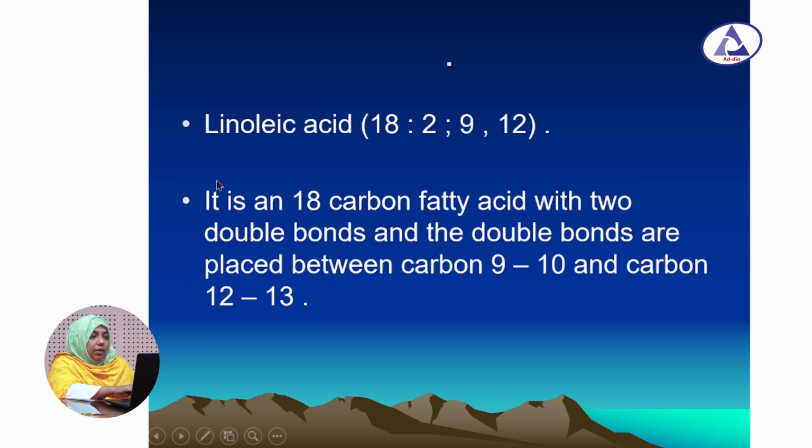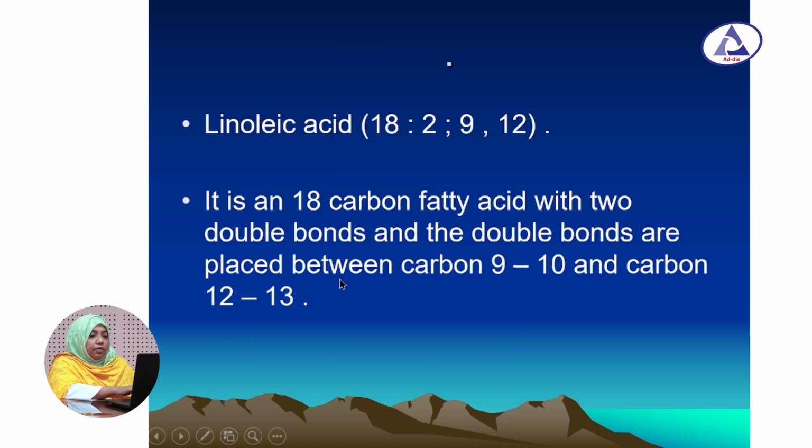Like here, linoleic acid 18, 2, 9, 12. The first 18 indicates the total carbon number in the fatty acid, and the 2 indicates there are two double bonds in the whole chain. The last 9 and 12 indicate the position of the double bonds.